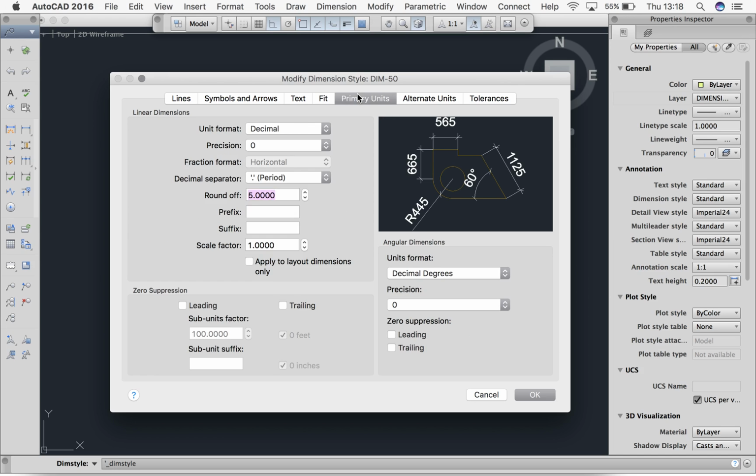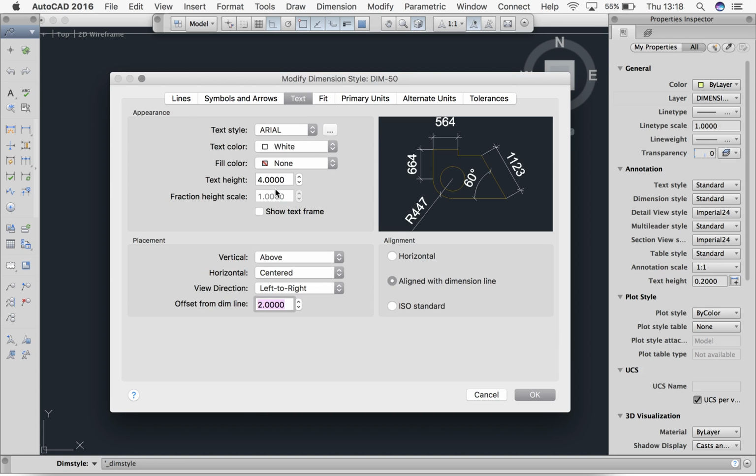Okay. Then we're going to jump over to primary units. And round off we want 0. Okay. Scale factor is 1. Units format is decimal degrees. Precision is 0. Okay. So this is what we want. This is what we're wanting to look like. I'm thinking the text might be slightly too big, so I'm just going to change this back down to 2.